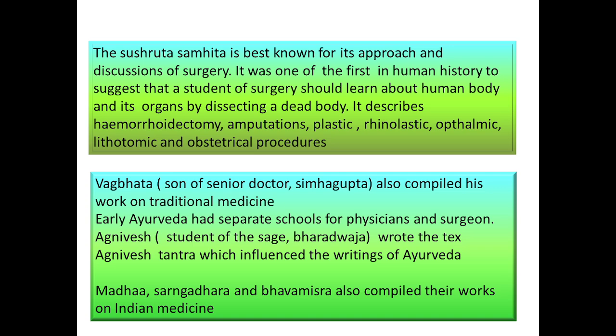It describes hemorrhoidectomy, amputations, plastic surgery, rhinoplasty, ophthalmic, lithotomic and obstetrical procedures.